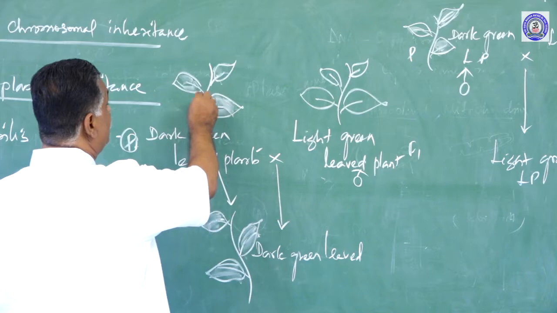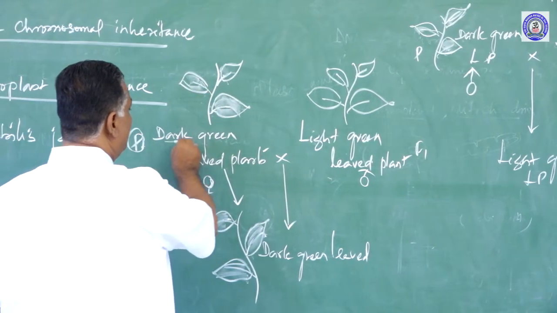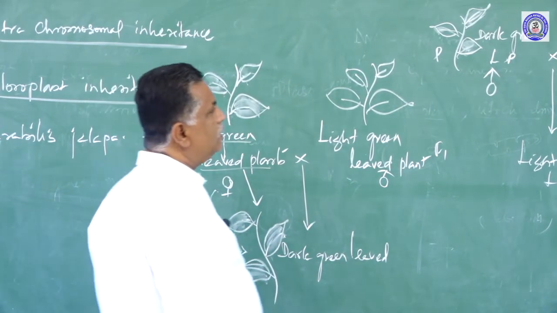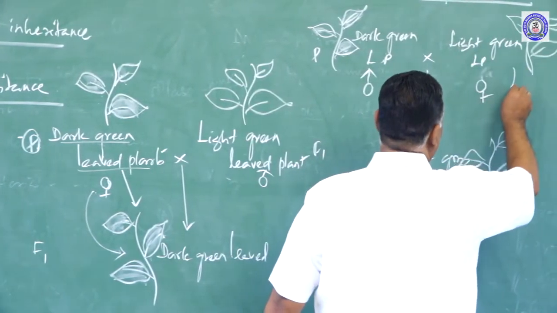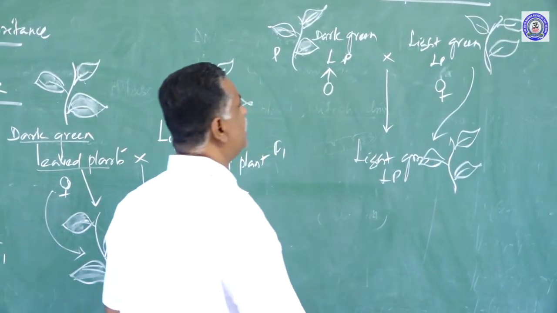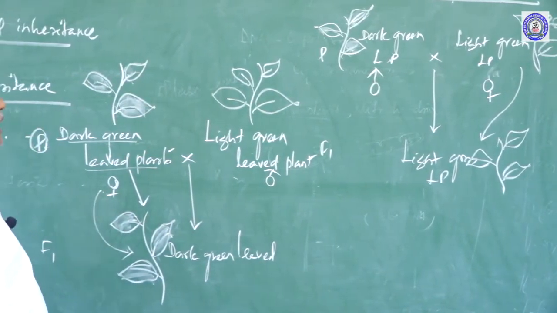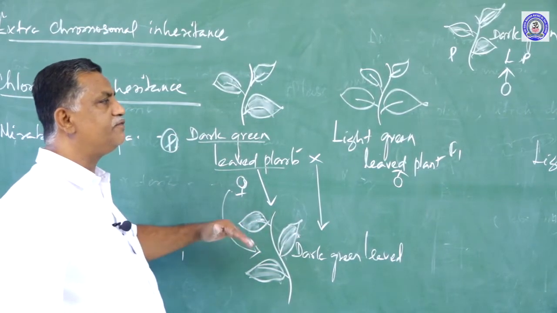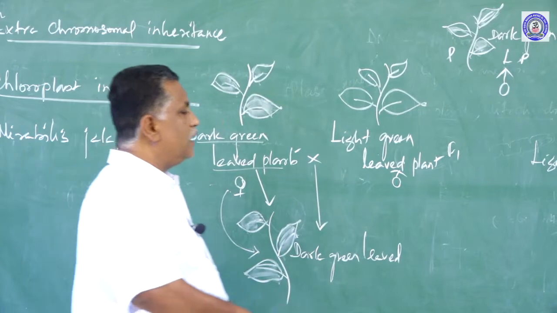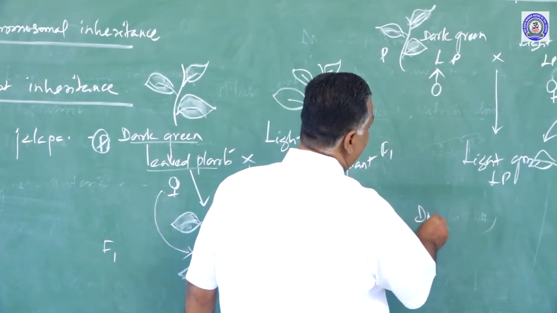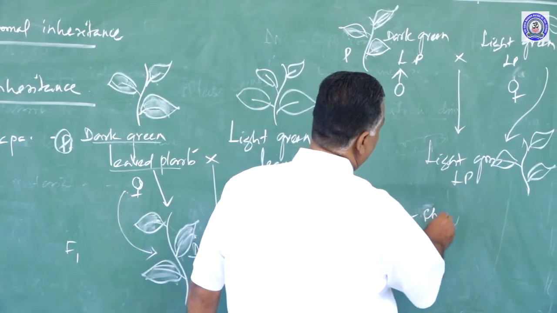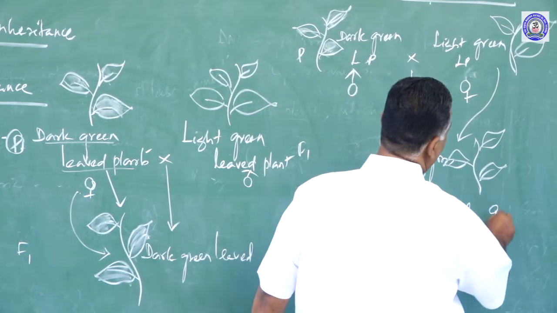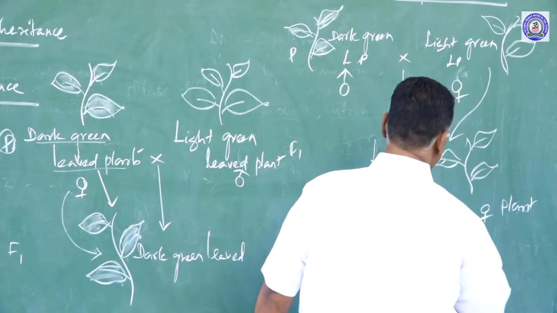What is the leaf color found in the female plant? In the first cross the dark green leaved plant is the female, and its character has been expressed. Here the light green plant is the female plant, and its character has been expressed. This gives us a clue that the character of the female plant has been expressed in the F1 generation. It was afterwards found out that this is because of the chloroplast, the DNA present in the chloroplast of the female plant is responsible for this inheritance of character.